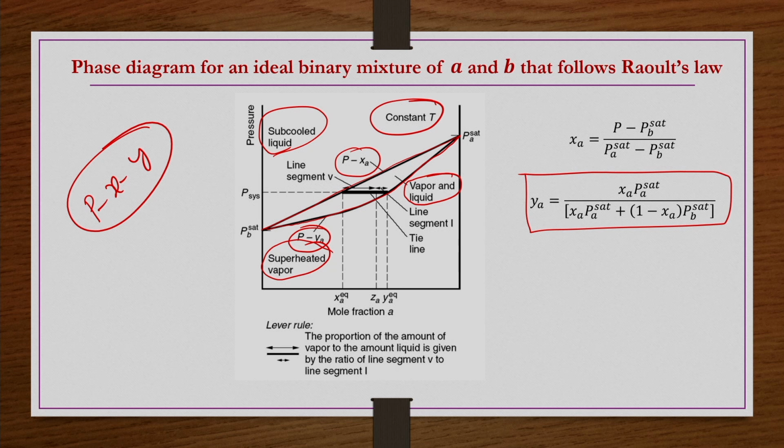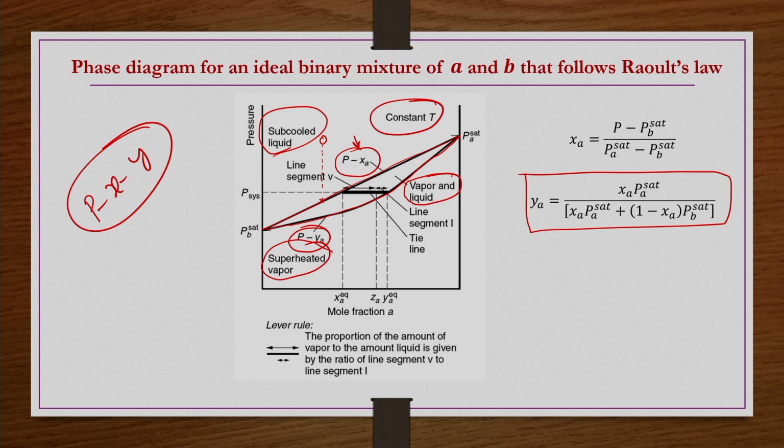So, now this PXA curve is also known as a kind of bubble point curve, because let us say at certain composition XA, you gradually decrease the pressure. Initially the composition is having some value here and the pressure you are gradually decreasing. When the pressure comes to this point where it touches the PXA curve, that is the point where the first bubble has formed.